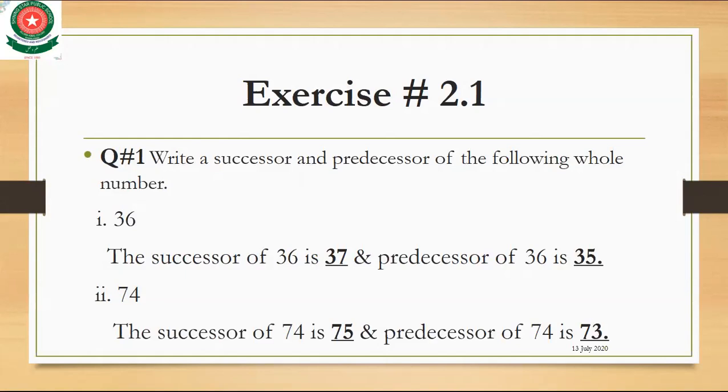The whole numbers are those numbers which start from 0 to infinity. Yes, you said it: they start from 0. And the natural numbers are those numbers which start from 1. Whole numbers start from 0, and natural numbers start from 1. I have already told you about successor and predecessor. Okay, let's start exercise 2.1.